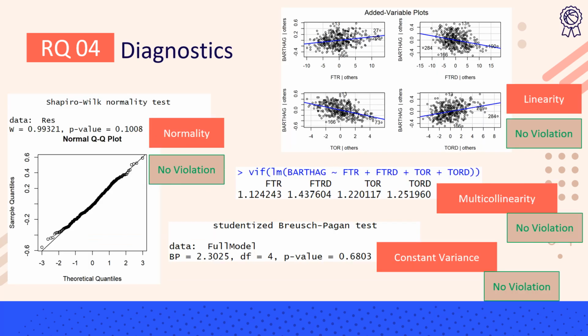Doing diagnostics on the full set of data, we see that both the Shapiro-Wilk normality test and the Breusch-Pagan test return p-values of over 0.05, indicating that there are no issues in normality or constant variance. And the added variable plots seem to indicate linearity as well. Using the VIF function, we find that the return value for all four variables is well below the value of 10, indicating no issues in multicollinearity.